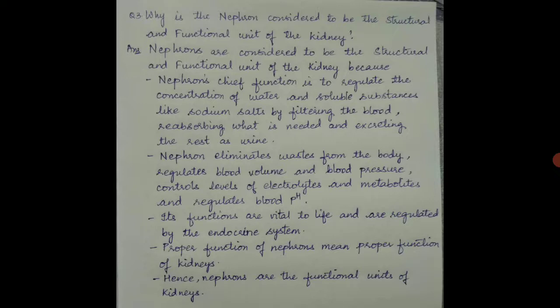electrolytes and metabolites and regulates blood pH. Nephrons' functions are vital to life and are regulated by the endocrine system. Proper functioning of nephrons means proper functioning of kidneys. Hence, nephrons are the functional units of kidneys.